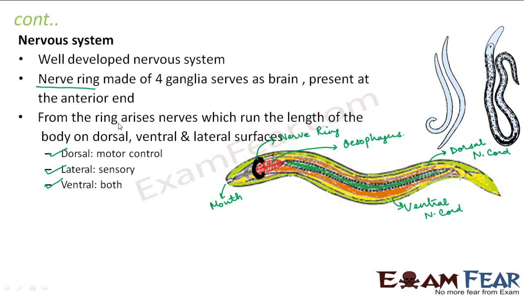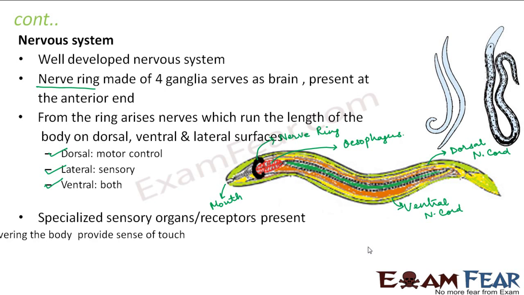They have got specific functions, like the dorsal nerve cord. This nerve cord helps in the motor control. Lateral nerve cords help in sensory control. And ventral nerve cord helps in both of them. So different types of nerve cord have specialized functions for each of them. That is why it is said that the nervous system here is more specialized and more developed.